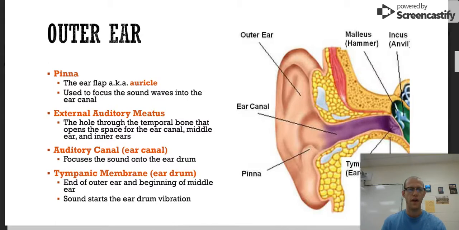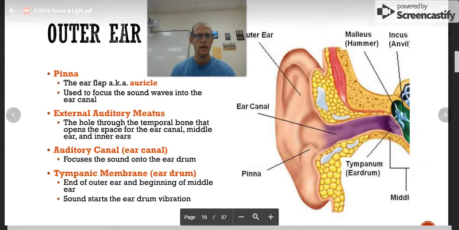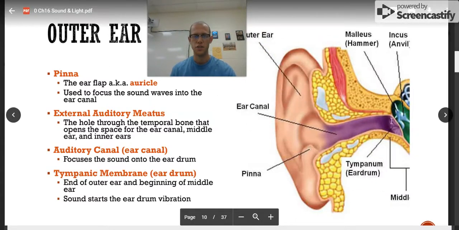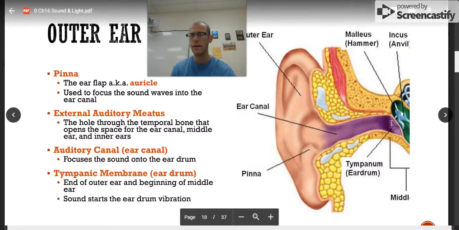The external auditory meatus, that is the hole through the temporal bone that opens the space for the ear canal, middle ear and inner ears. The auditory canal, or the ear canal, focuses the sound onto the eardrum, and the tympanic membrane is the eardrum. So this is your eardrum. That ends the outer ear and begins the middle ear, and that's where sound starts to vibrate. Sound starts the eardrum vibration. So sound makes the tympanic membrane vibrate.